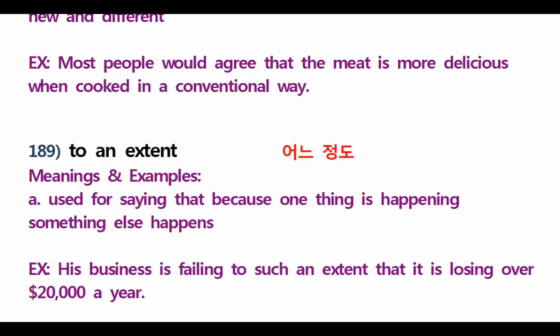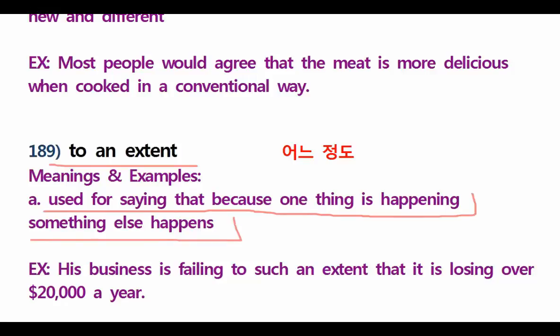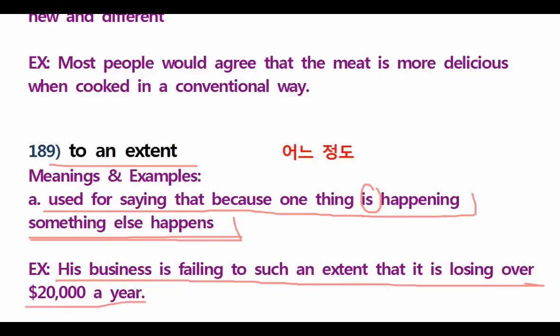And this is the last for this one. We have to an extent. To an extent. It means what? Used for saying that because one thing is happening, something else happens. Understand? Used for saying that because one thing is happening, something else happens. For example, his business is failing to such an extent that it is losing over 20,000 a year.